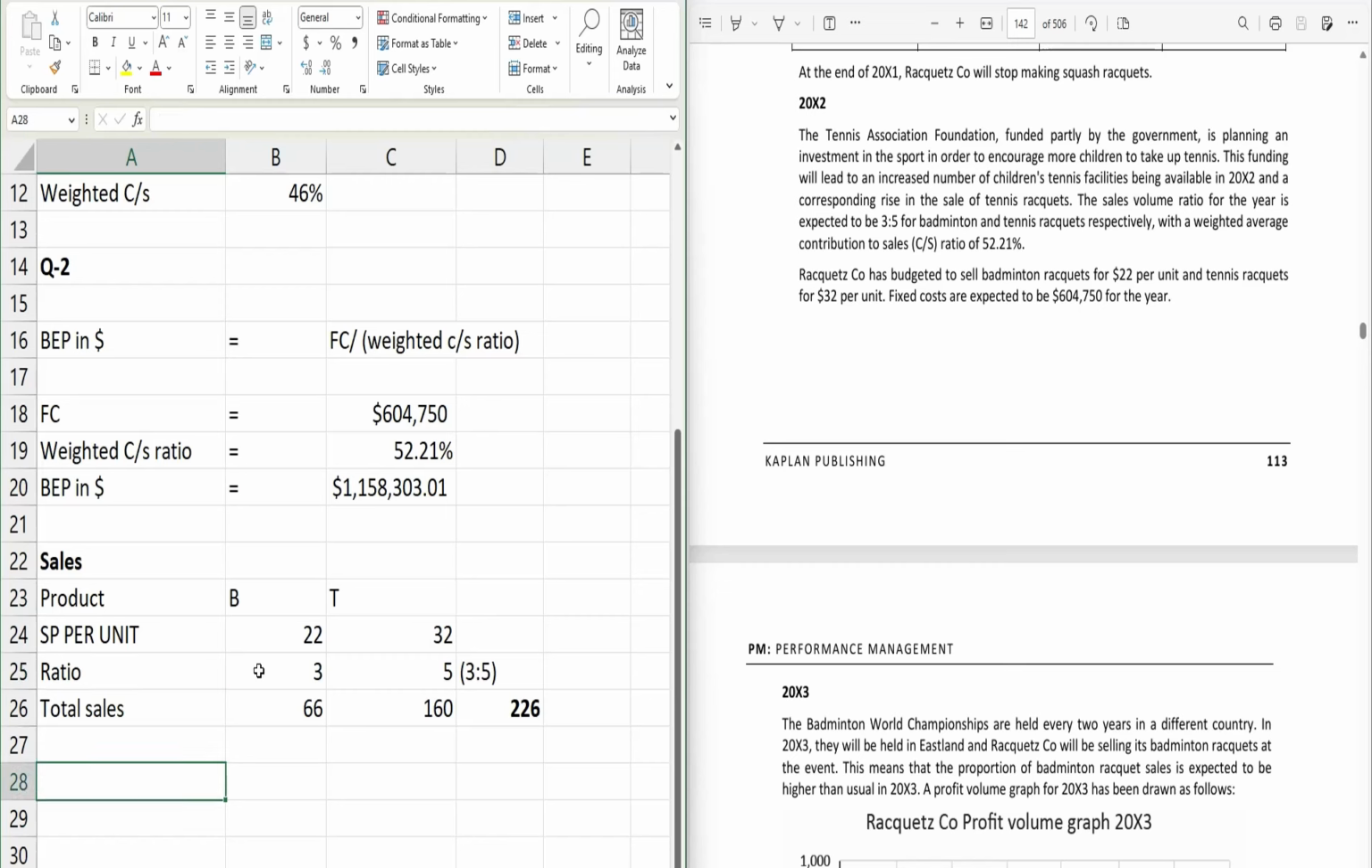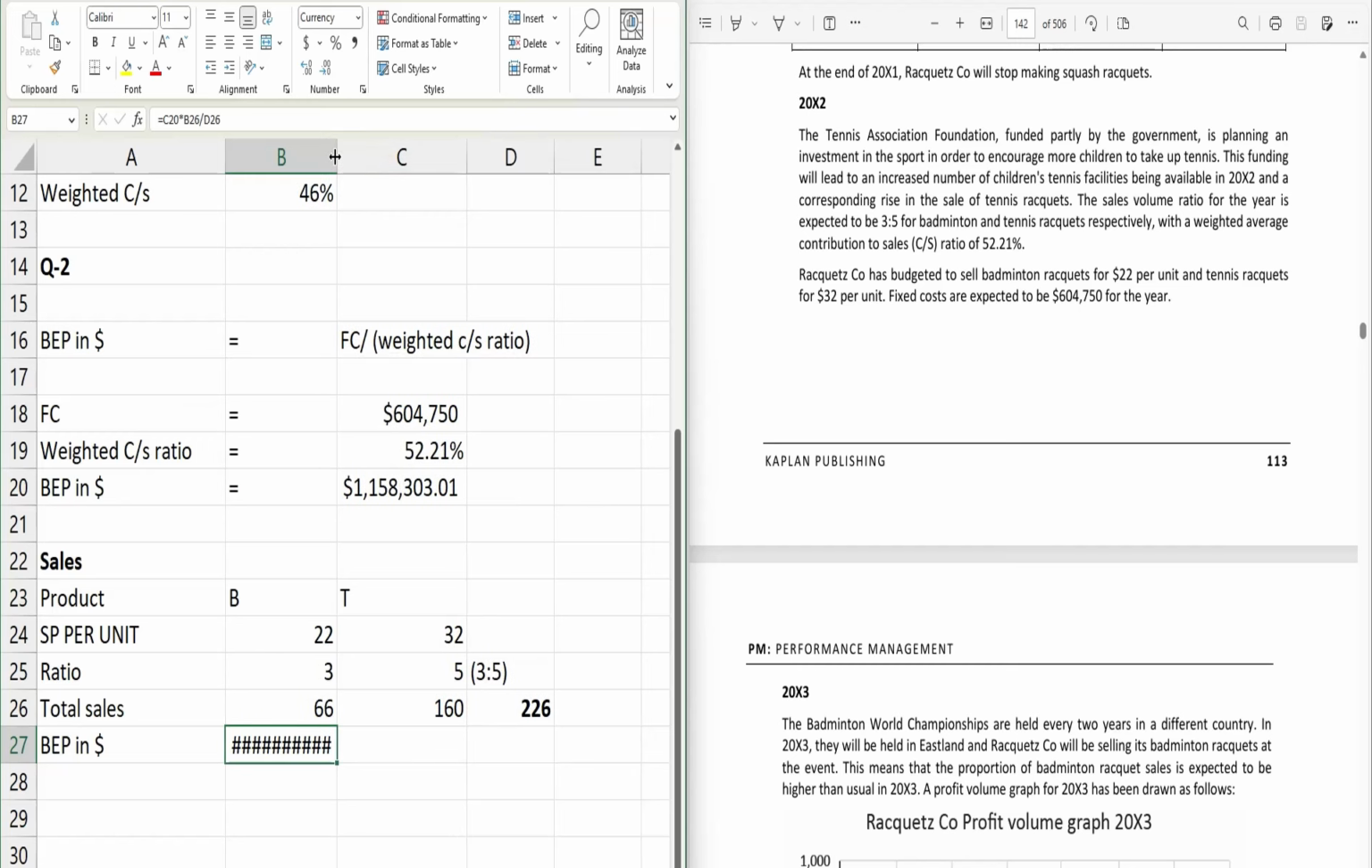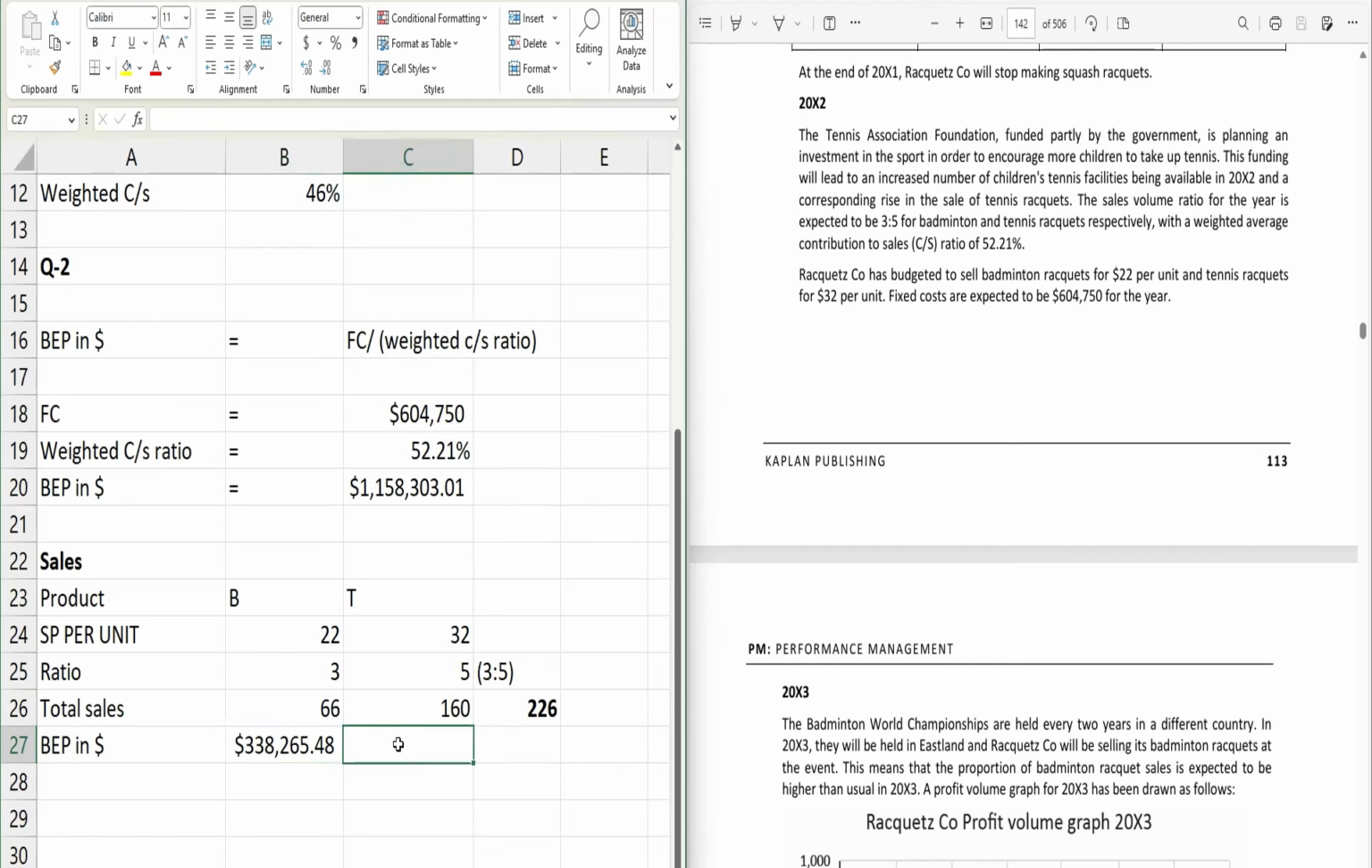So now for the badminton, let's figure out what will be the BP. And how can we do that? Please look carefully. We need to take the break-even revenue that we calculated earlier, and then we will multiply with the sales value for the badminton, then divide it by the total sales value figure. And similarly for the tennis, we will do the same approach. We will take the break-even sales that we calculated earlier, multiply with the sales value for the tennis, then divide with the total sales value.